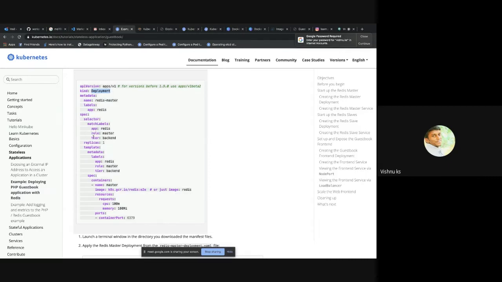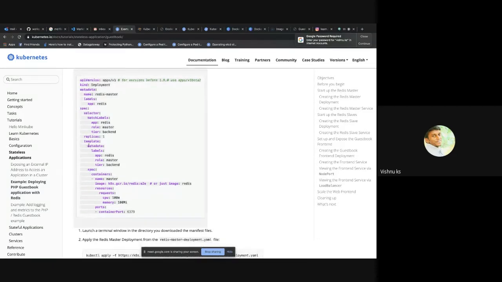It should be like this only, and the values should be the same. Then replicas, it is one here. You can have multiple replicas if required by the application. Then here goes the container specification: name master, then the image repo from where the image should be pulled is given over here.